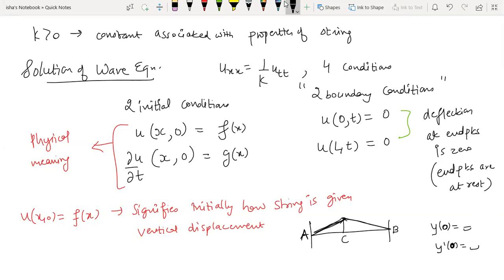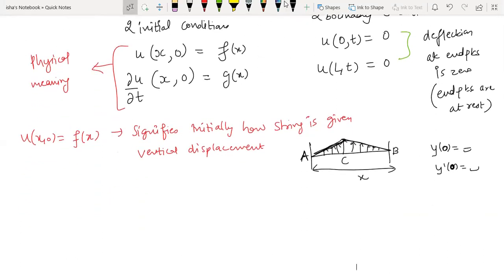So there is a triangular profile. This f function is having different values at different x, because this is your x-axis, right? So this is a triangular profile. Depending upon how you pluck the string or how you give it the vibration, you will have f of x. So physically it means this. Mathematically you will be given different f of x accordingly, right? I just hope that is clear.